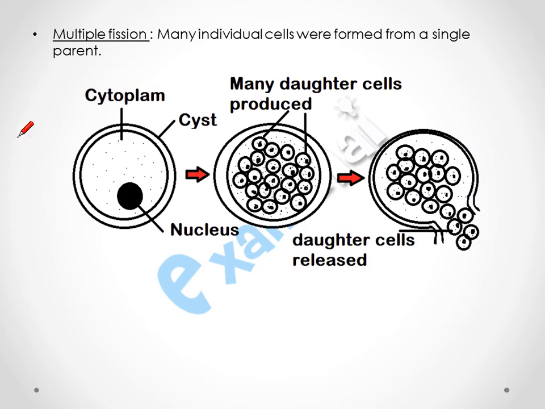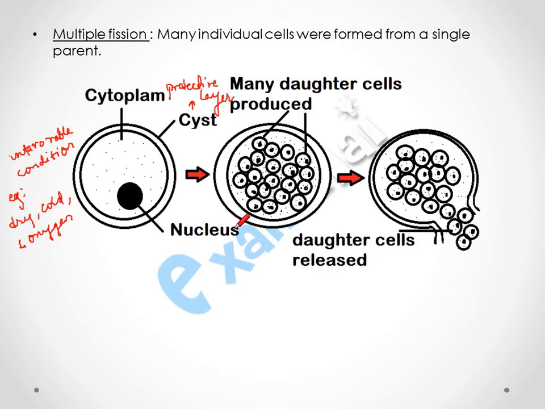In multiple fission, when the cell is in unfavorable condition, for example, when the atmosphere is dry or it's too cold, or less oxygen, anoxic environment, in that condition, the cell will develop a cyst around itself, and this cyst will protect it from this adverse condition. The cyst is a protective layer.